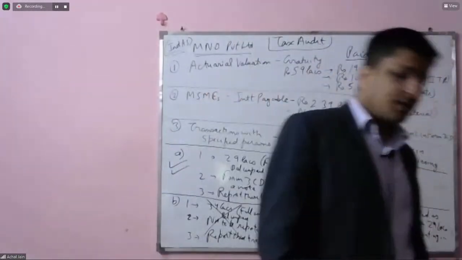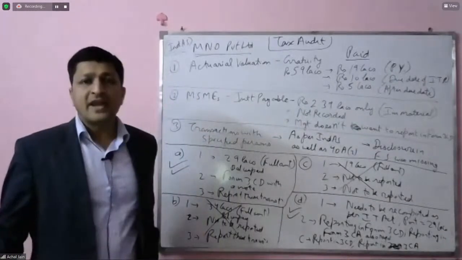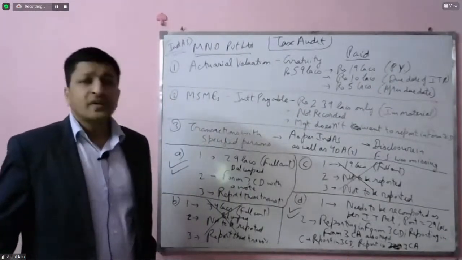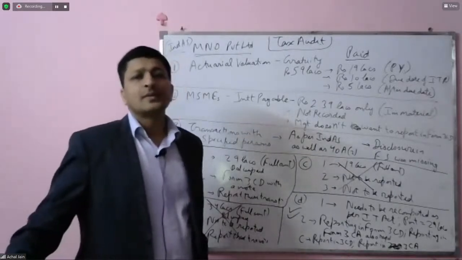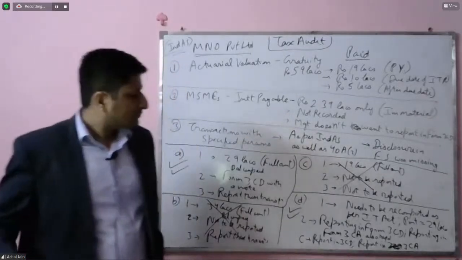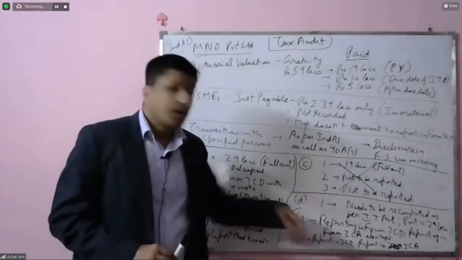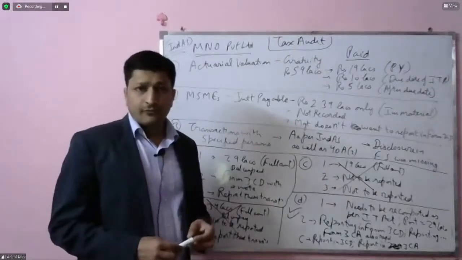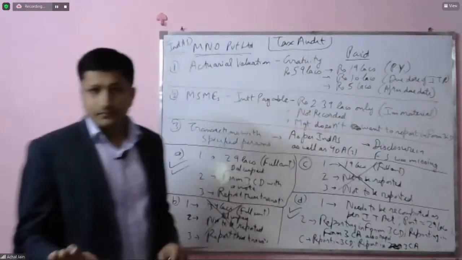Why? Because income tax department is saying that I will allow this amount only on cash basis. So would it really matter that it's been computed as per Ind AS or some other GAAP? No. Okay, so that means this recomputation, which is required in this case, is not really relevant. Number one.